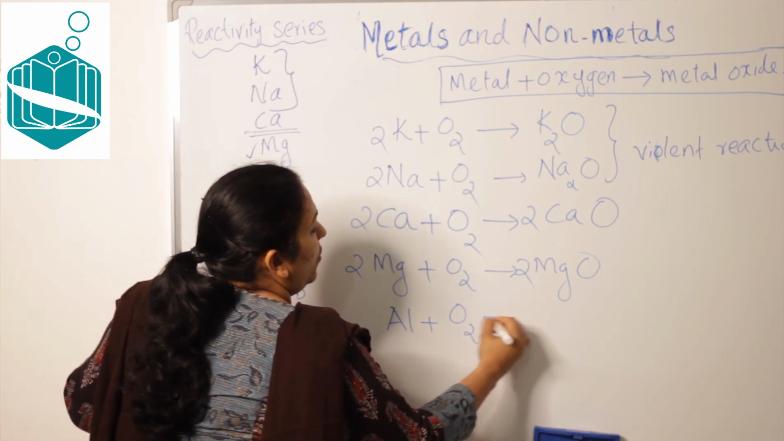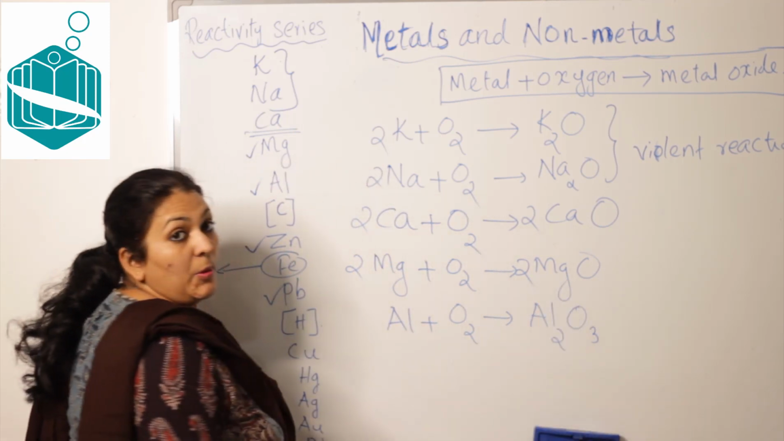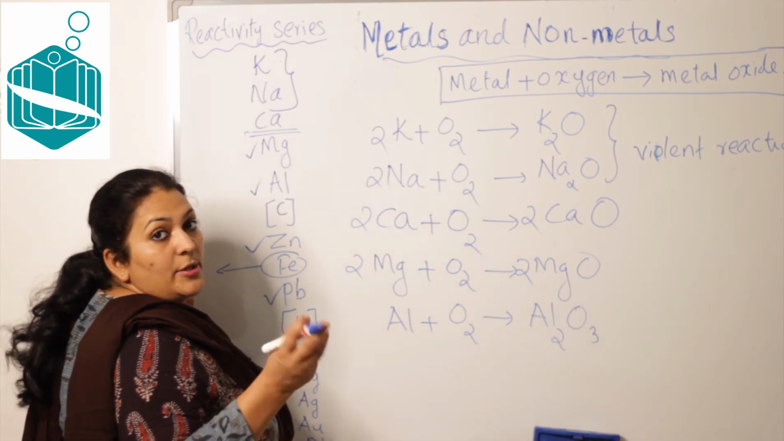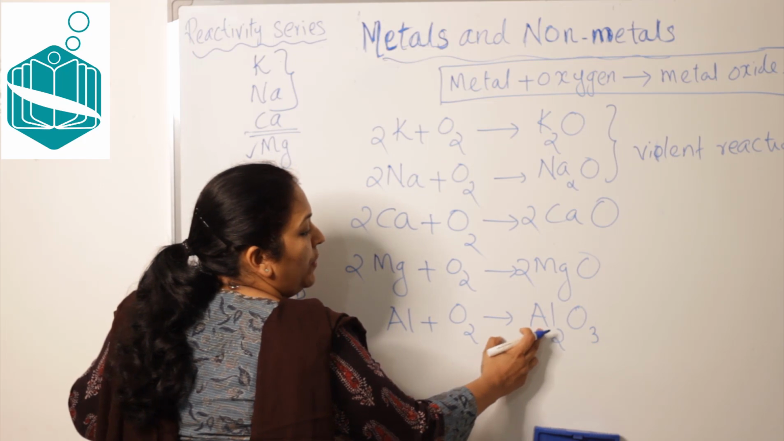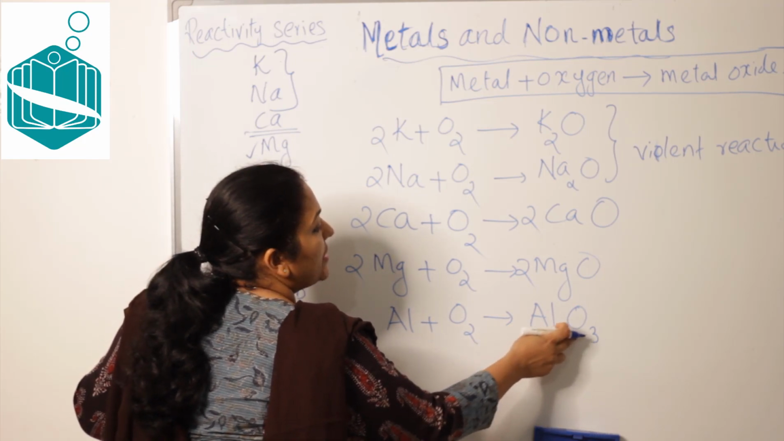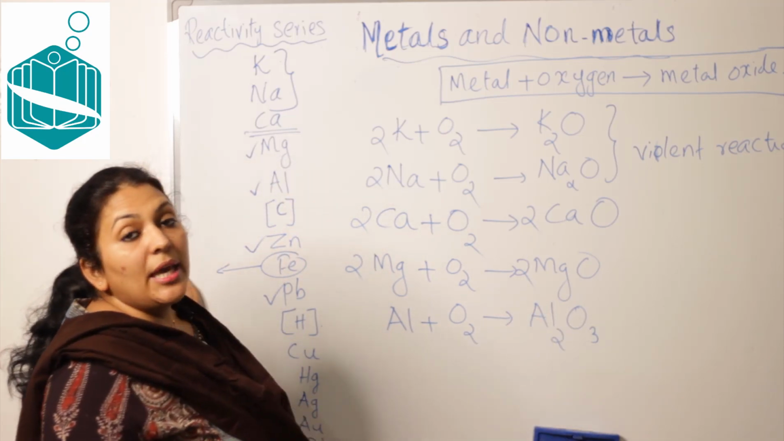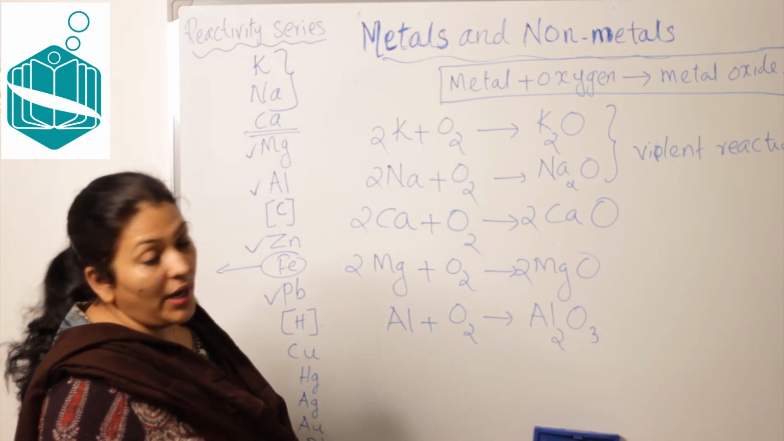Aluminum plus O2 will give you Al2O3, aluminum oxide. Chemical formula Al2O3. Why? Because aluminum has valency 3 and oxygen has valency 2. We interchange the valencies while writing the chemical formula of a compound, right?